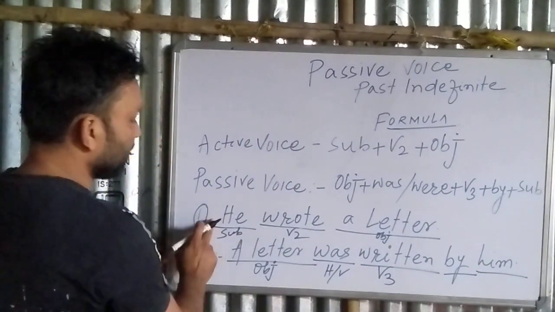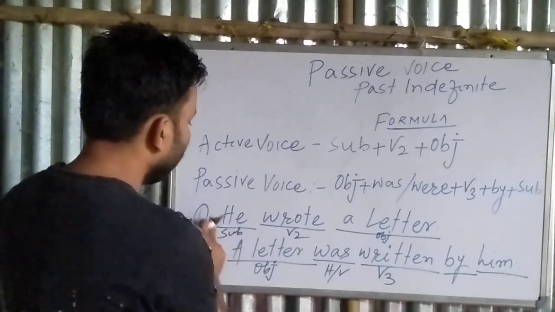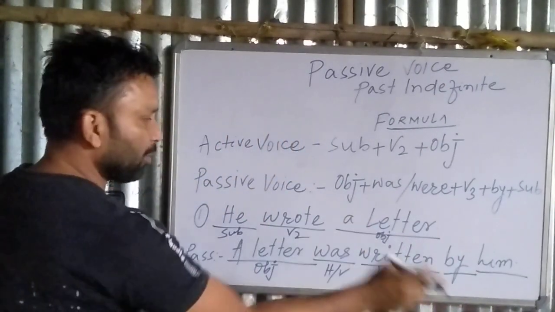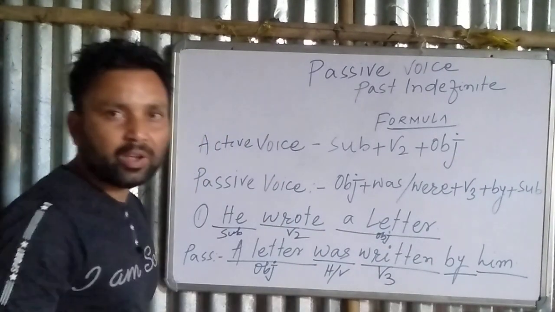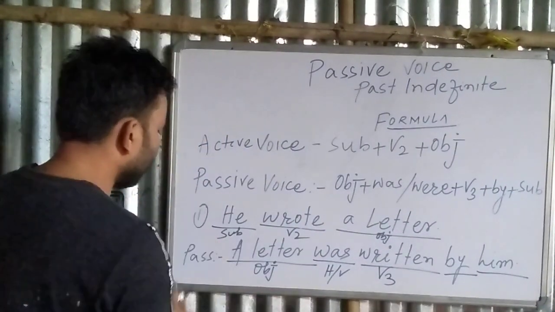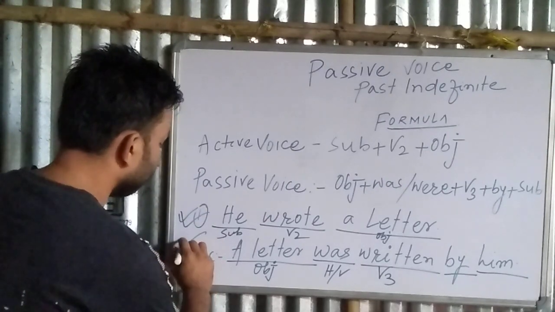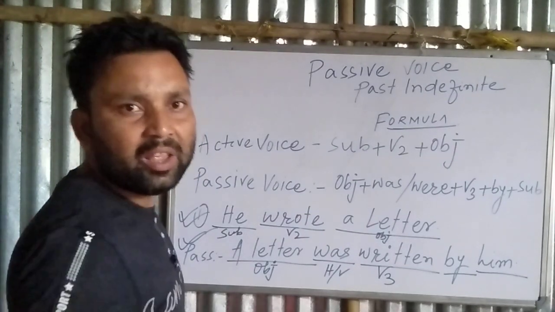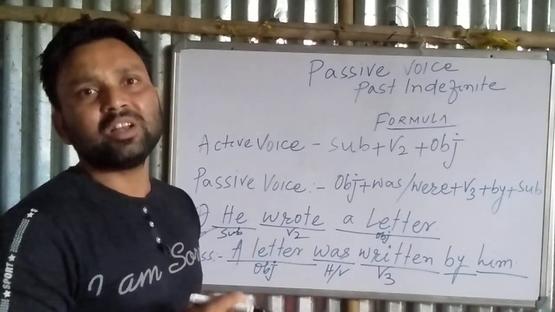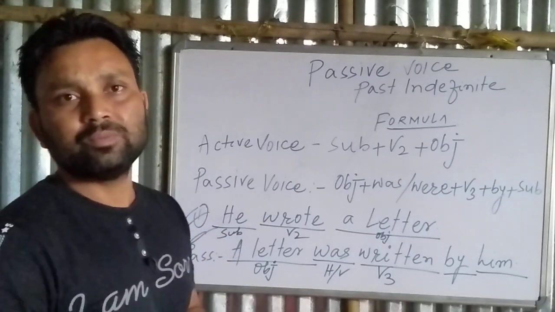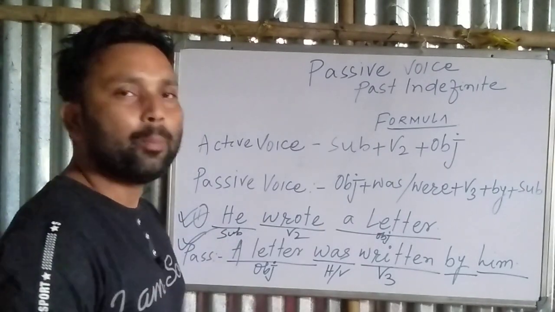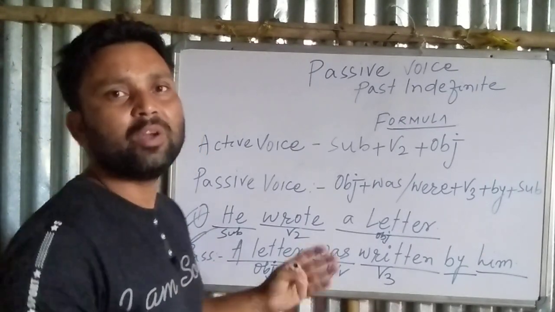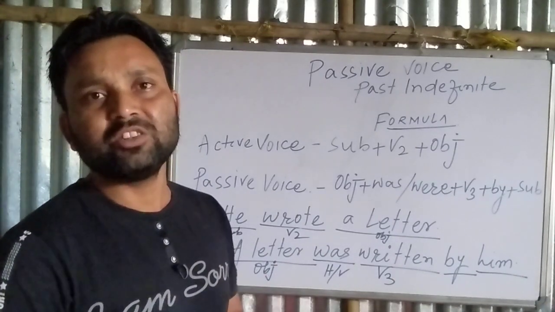What is the objective case of he? Him. He is subject here and him is object here. The objective case of he is him. In this way we can change the active voice into passive voice. He wrote a letter was changed into passive voice in this way: A letter was written by him. Okay, in this way we can change the past indefinite tense into passive voice.